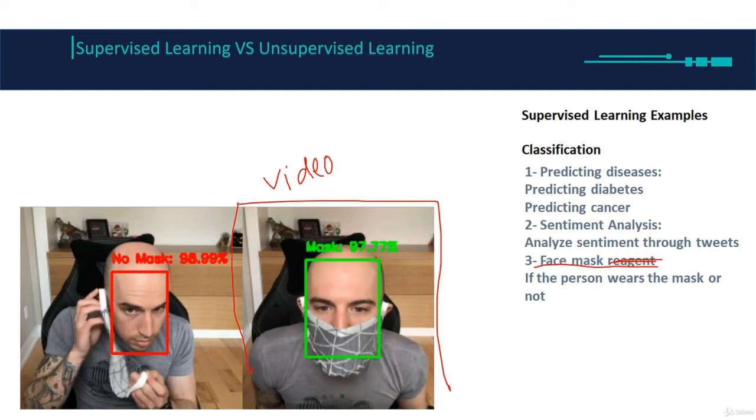In that application we have a machine learning or deep learning model. We can train on a lot of images of people not wearing a mask, and a lot of people wearing a mask. Then the model is going to detect: no mask, 95.99%. This guy is not wearing a mask, which is, let's say, 0, and this is 97.77% that this guy is wearing a mask, which is 1. Binary classification, but this time it's deep learning and the data is video.